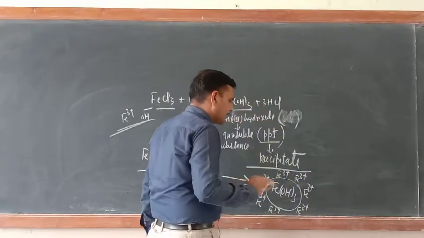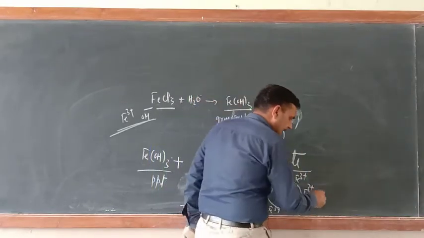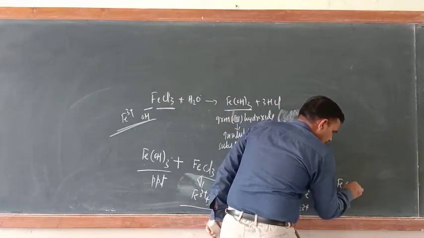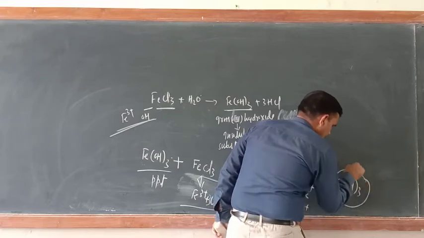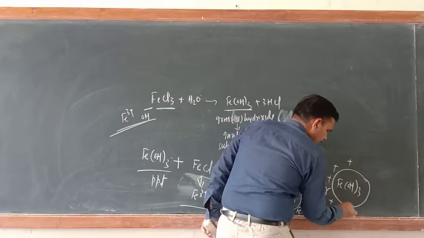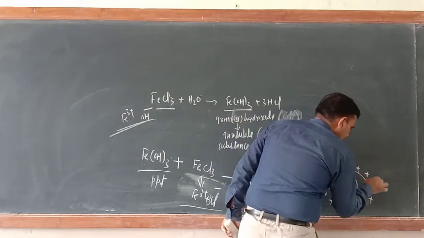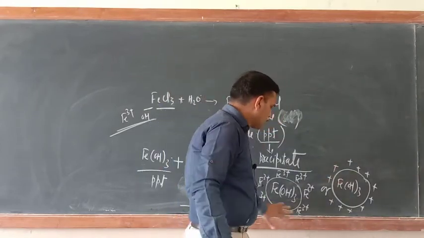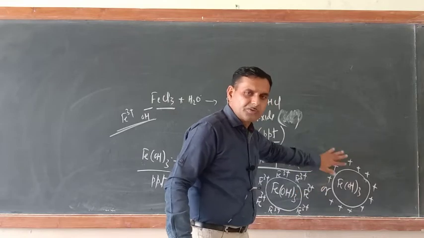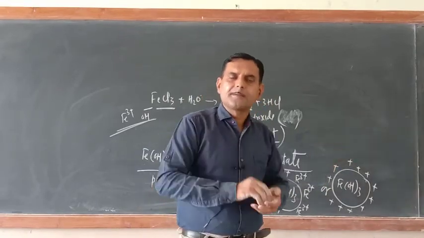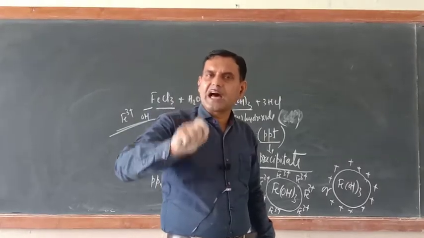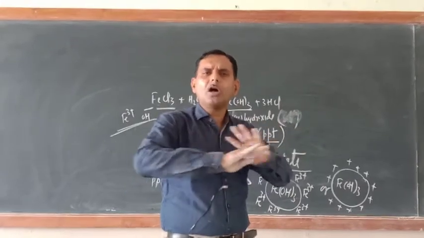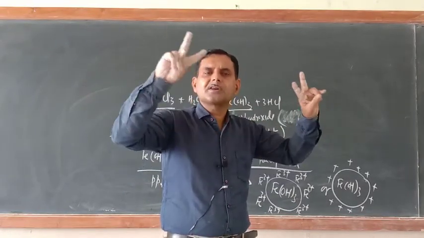Then what would be there? Now try to understand. We can write in this way also: Fe(OH)3 molecule with positive charges all around. So this is the story of one molecule of precipitate. Now all molecules will have a positive charge at their surface. So we have taken the freshly prepared iron hydroxide, and now it has adsorbed positive charge. All the molecules of the precipitate adsorb the positive charge.